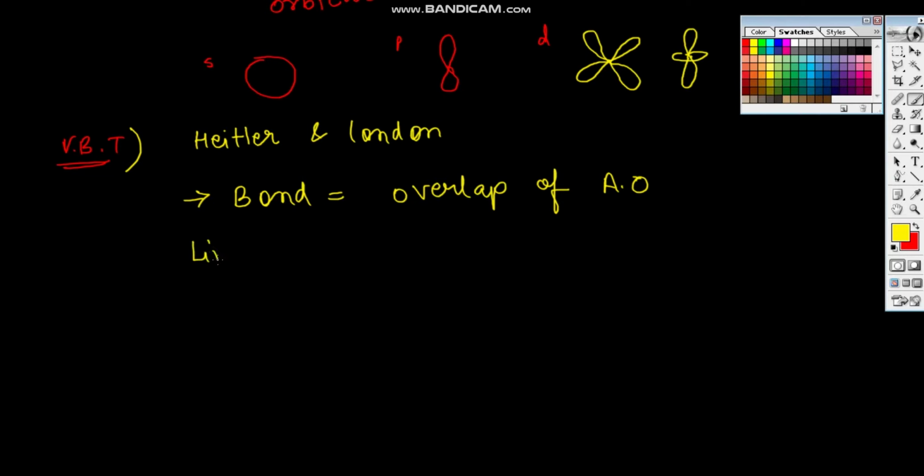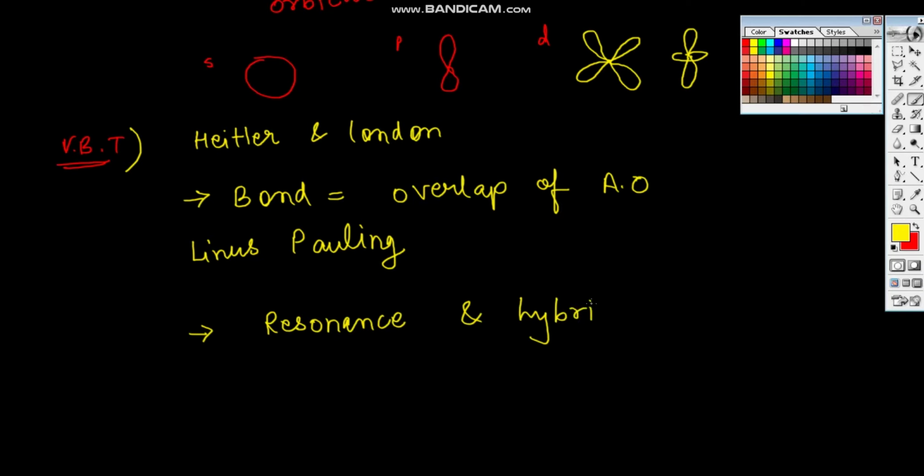Now, Linus Pauling came along and gave the two most important principles. One was resonance and the other was hybridization. These two are very important concepts in chemistry.